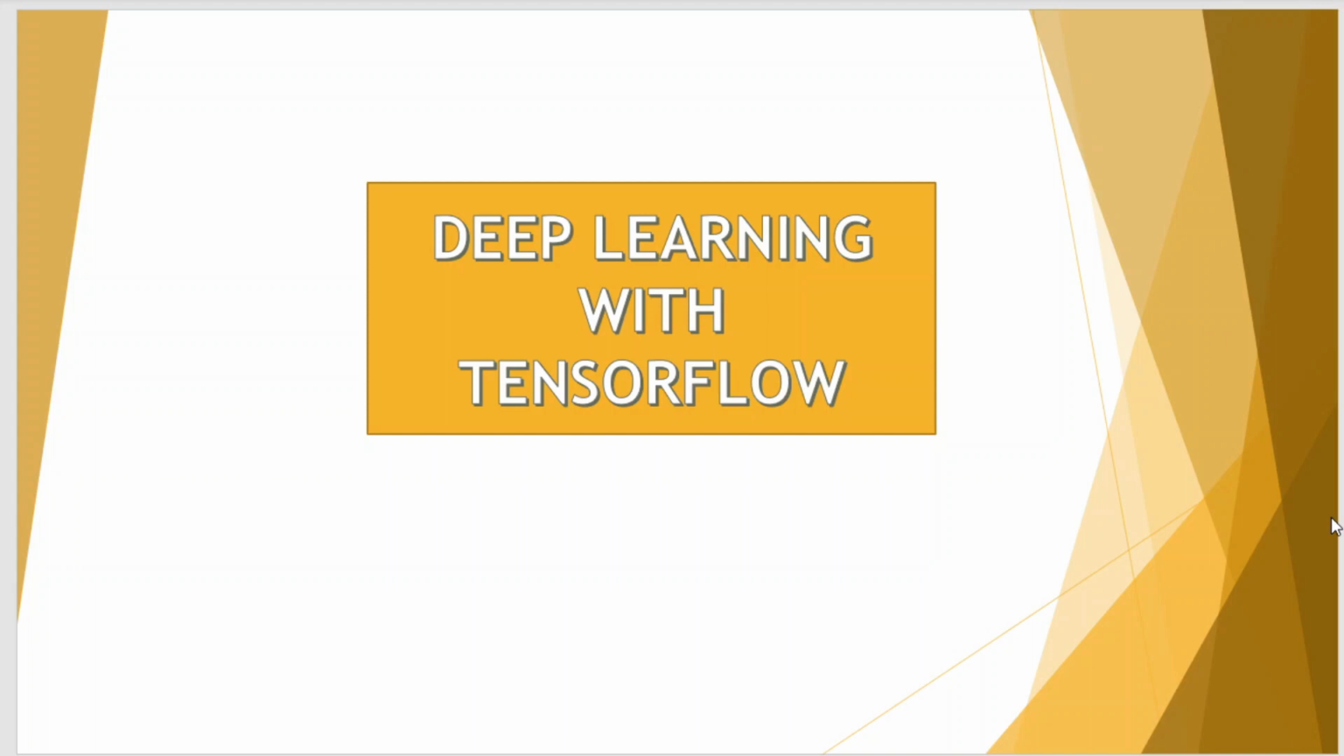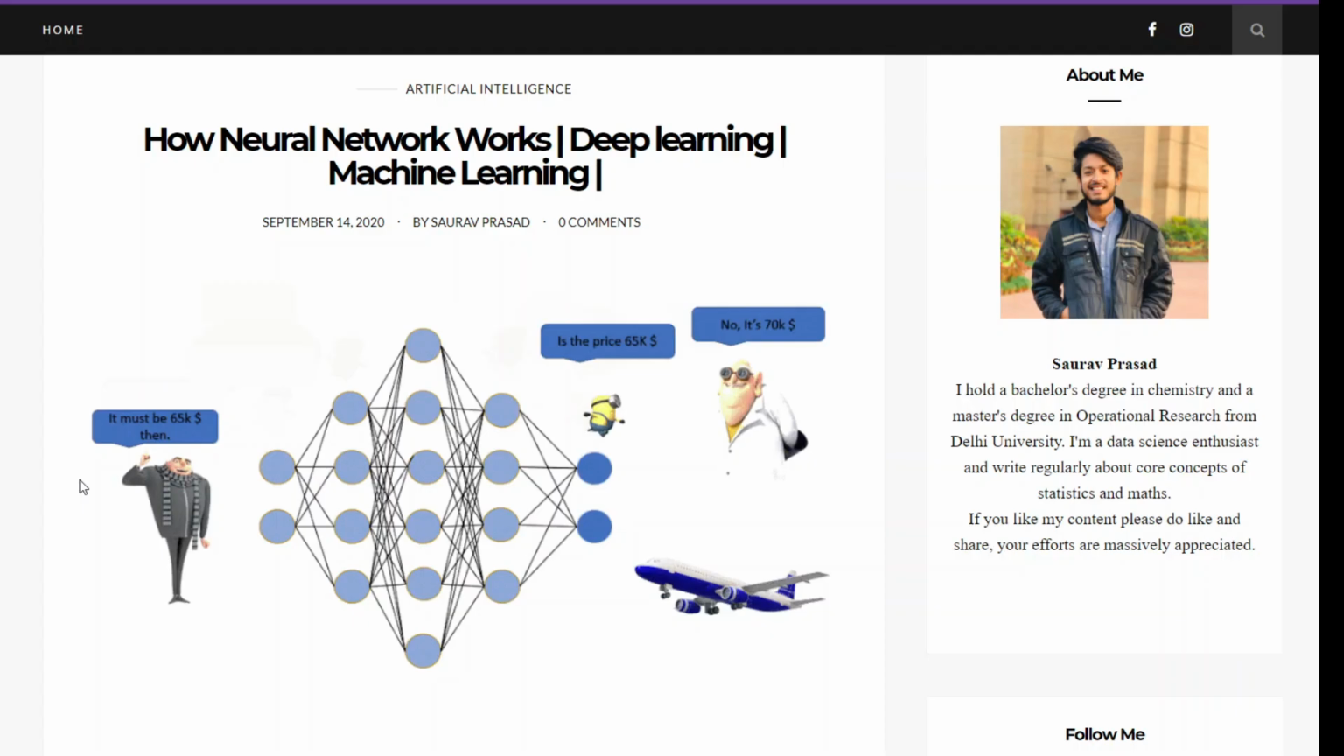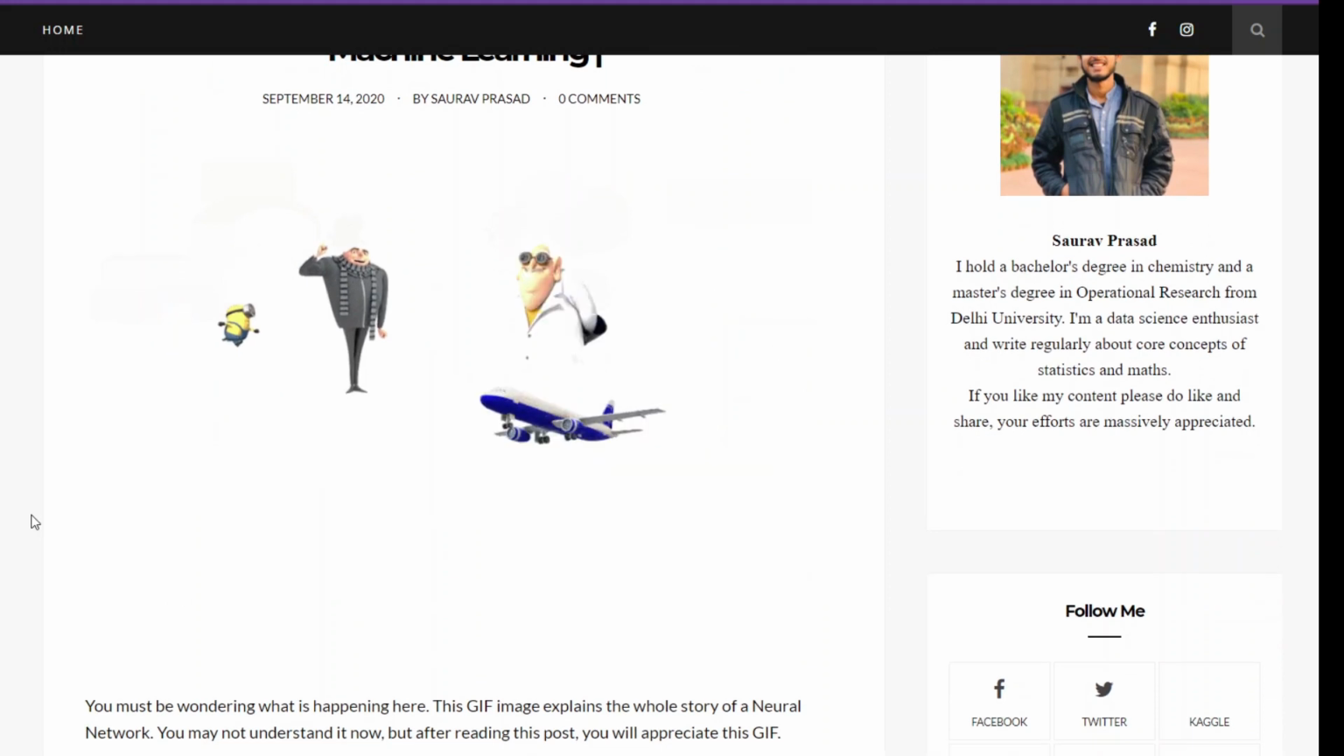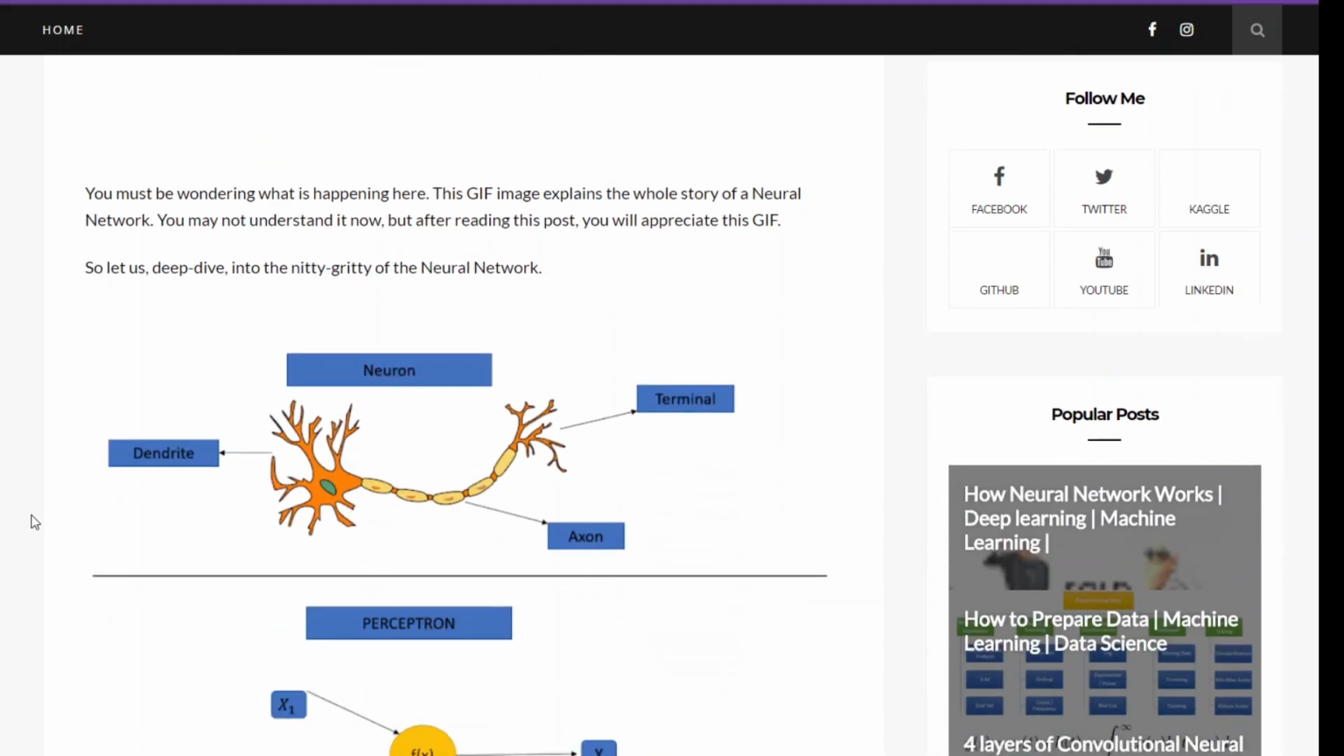So the first lesson is going to be on artificial neural networks, because it is an entry point for deep learning, and I have already written a blog post explaining each and every part of artificial neural networks. So let's jump to my blog and walk through it. So here I'm in my blog, and the link is in the description for this post. First thing you encounter is this GIF. And in a way this GIF explains the working of neural networks. Once you read my blog, you will really appreciate this GIF image.